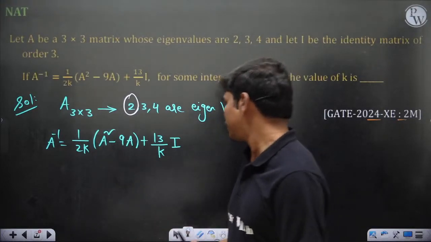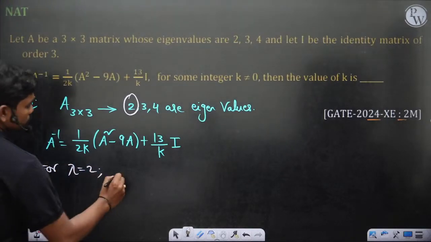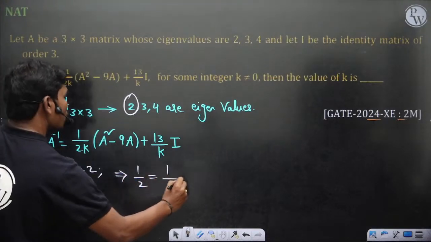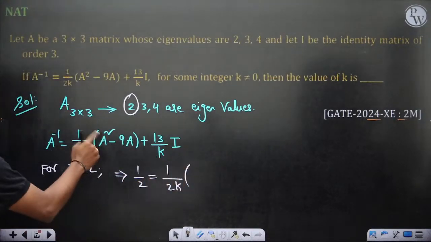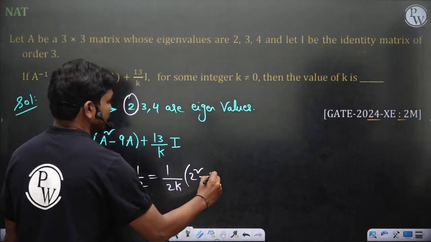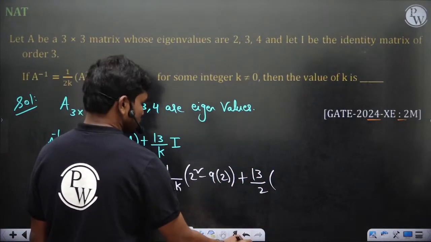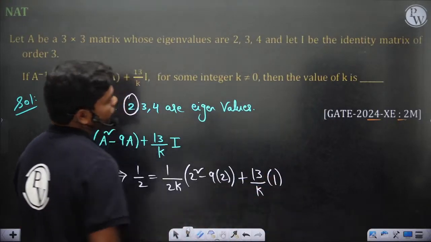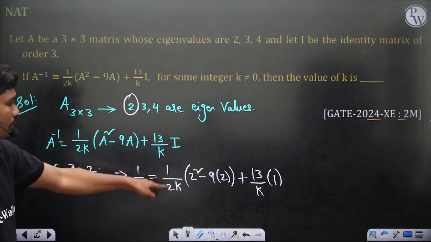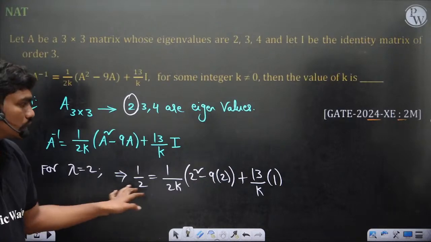So if you observe, for lambda equal to 2, let's do it simply. This implies the eigenvalue of A inverse correspondingly is 1 by 2, equal to 1 by 2k into the eigenvalue of A square minus 9A. So A square minus 9A would be 2 square minus 9 times 2, plus 13 by k into 1 of course. So this equation has to get satisfied. Similarly if you take 3 for example, 1 by 3 is equal to 1 by 2k into 3 square minus 9 times 3 plus 13 by k into 1 again. So this is how you get the equations.